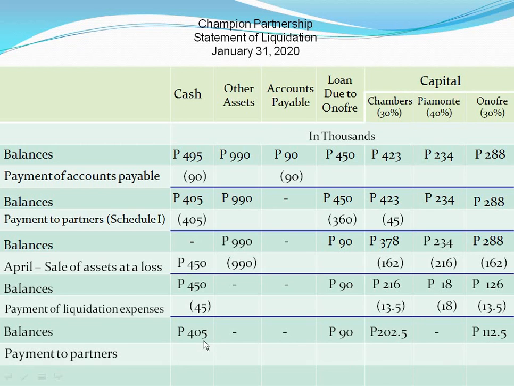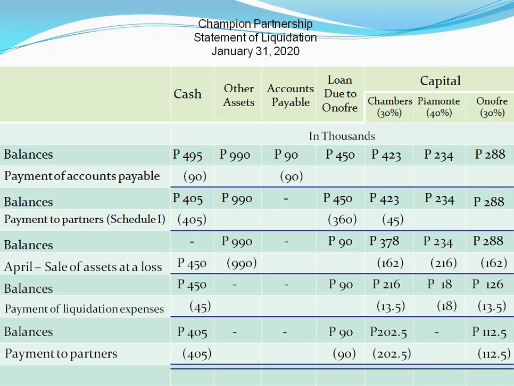When this 405,000 pesos cash is distributed, the cash account decreases. 90,000 goes to Onofre for the partnership's loan due to him, with another 112,500 for the return of his capital. Chambers receives the balance of 202,500 in payment for his capital, after which each account has zero balance because the partnership is no more.